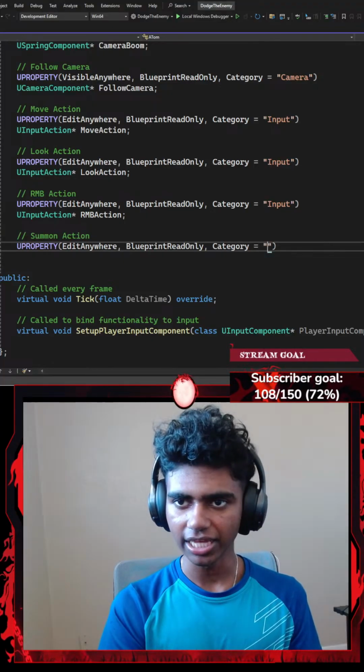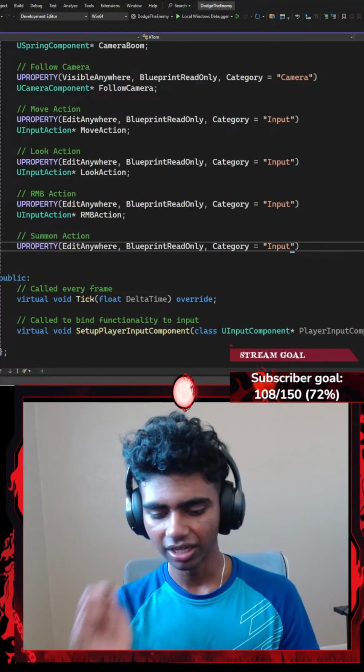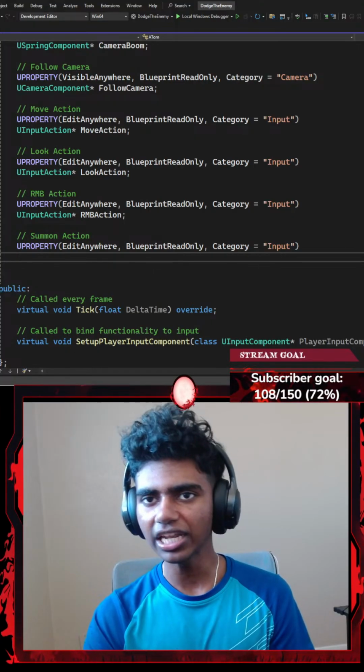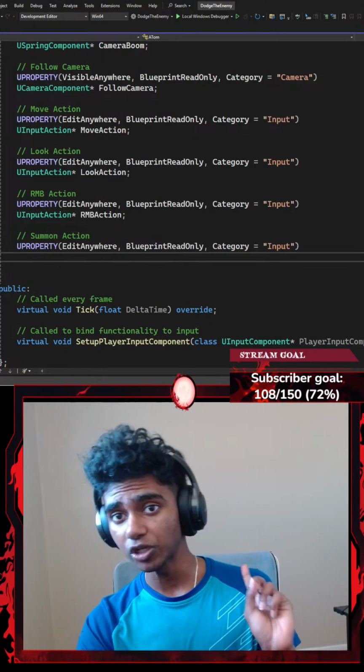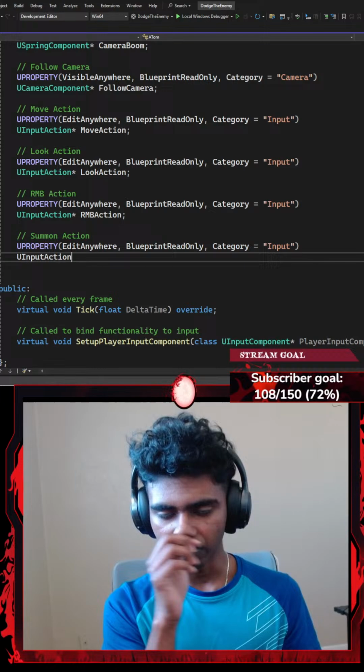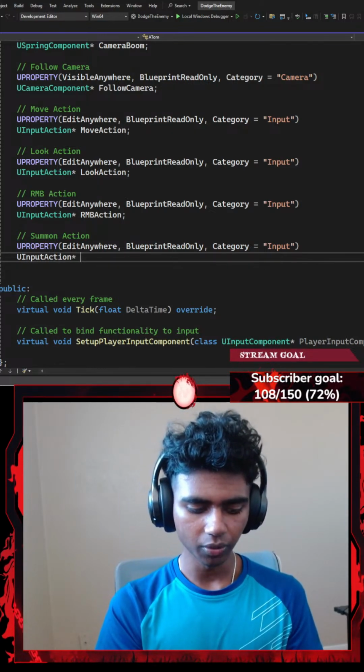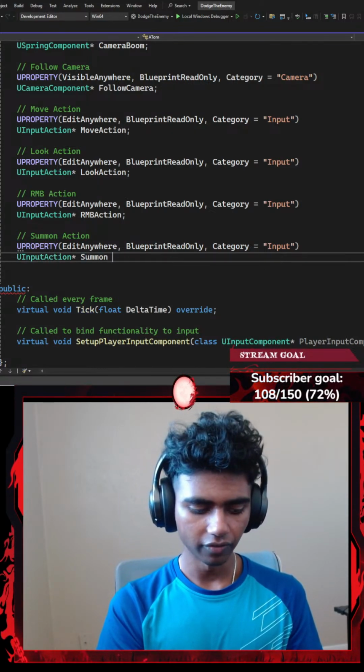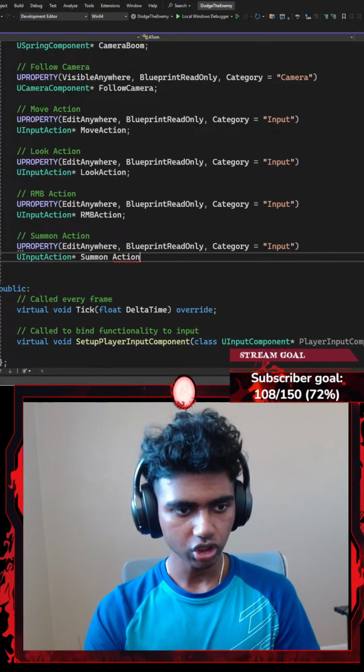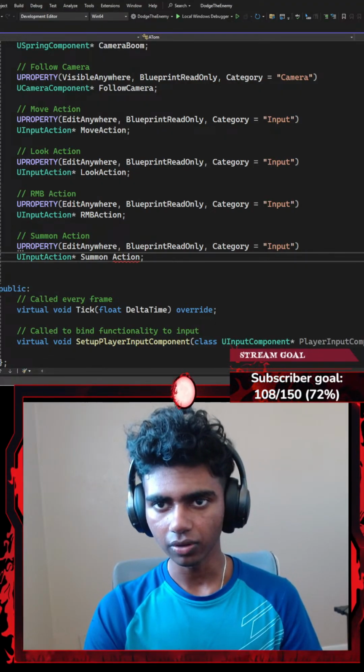But I feel like this part is pretty easy, that I know how to write it even if I'm kind of distracted. So I feel like copying the code here would save time. That's the most precious thing up here. I don't even know, am I really writing this thing? Okay, I'm going to go with something like summon action. There we go. Let me just check if I got any errors real quick. I'll finish this with a semicolon.